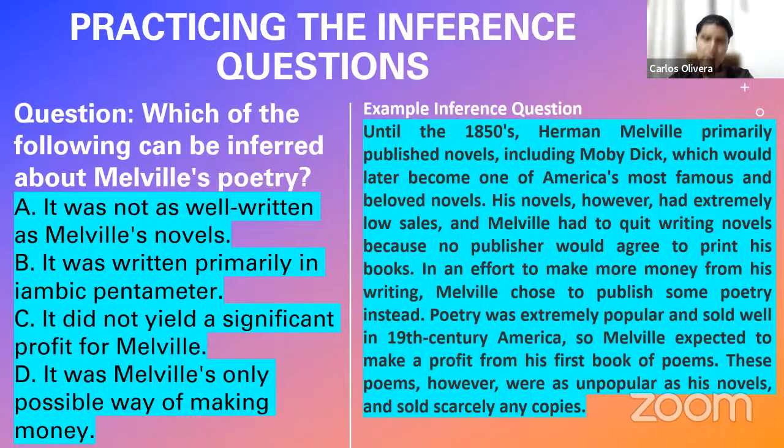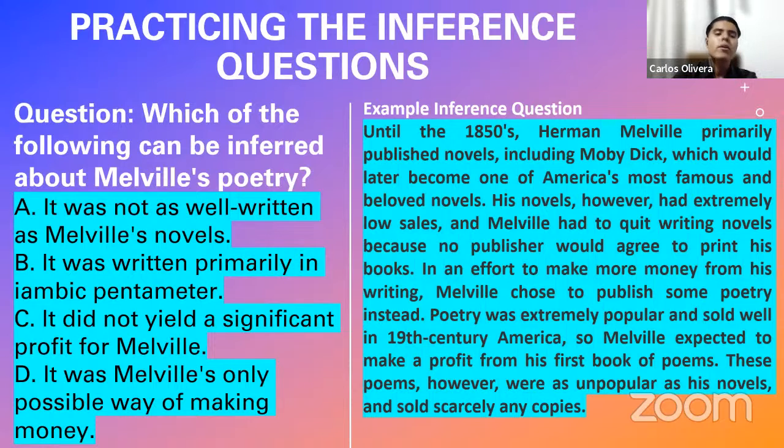These poems, pay attention to this, however, were as unpopular as his novels and sold scarcely any copies, right? Look at the question. Which of the following can be inferred about Melville's poetry? Now notice, how can you identify this question? It will always contain the word inference. It can be in its past tense, future tense, present tense, but the word inference is always going to be there. As you can see here, it's inferred, right? Which of the following can be inferred about Melville's poetry?